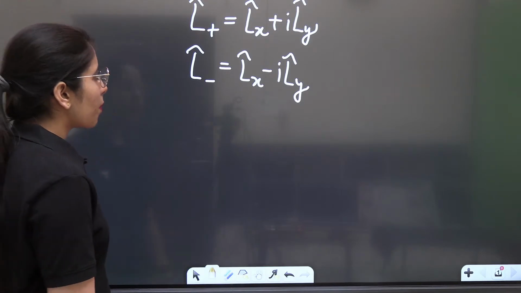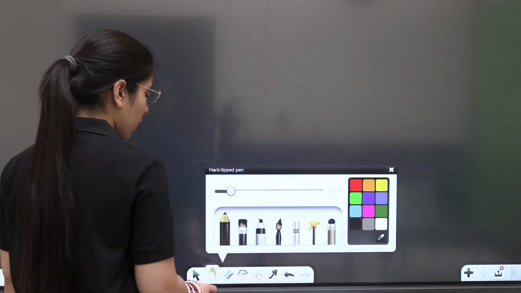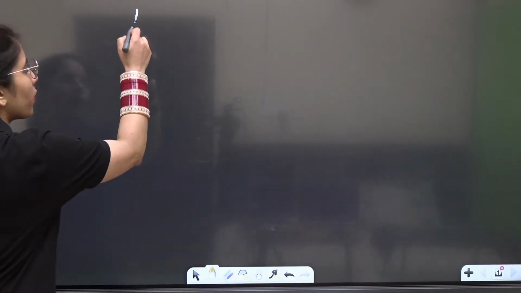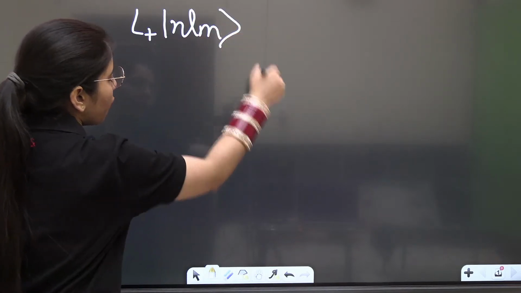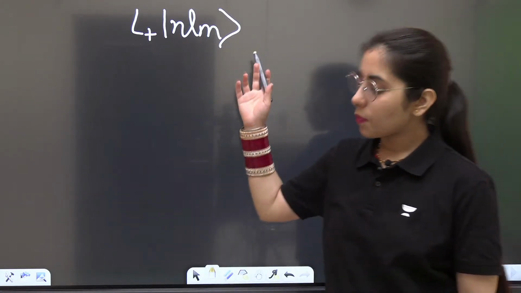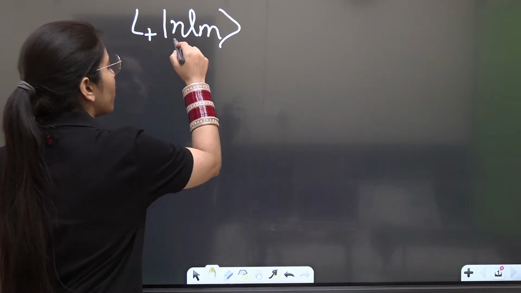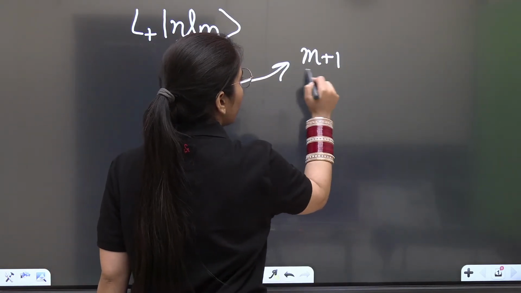Okay, let's talk about the L positive operator and the L negative operator now. One more thing I want to tell you. If you operate the L positive operator on |n l m> for any state which has the principal quantum number, orbital quantum number and the magnetic quantum number, it will change the m to m plus 1.